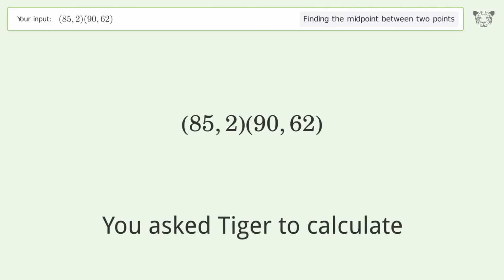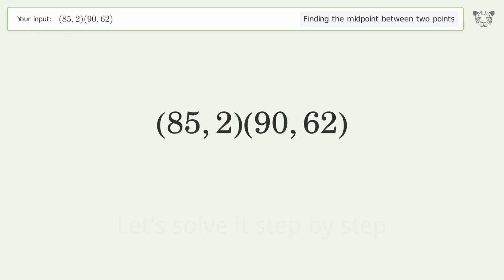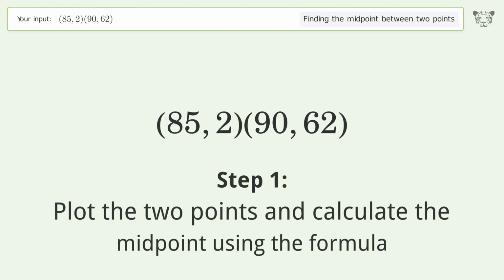You ask Tiger to calculate. This deals with finding the midpoint between 2 points. The midpoint between the 2 points is 87.5, 32. Let's solve it step by step. Plot the 2 points and calculate the midpoint using the formula.